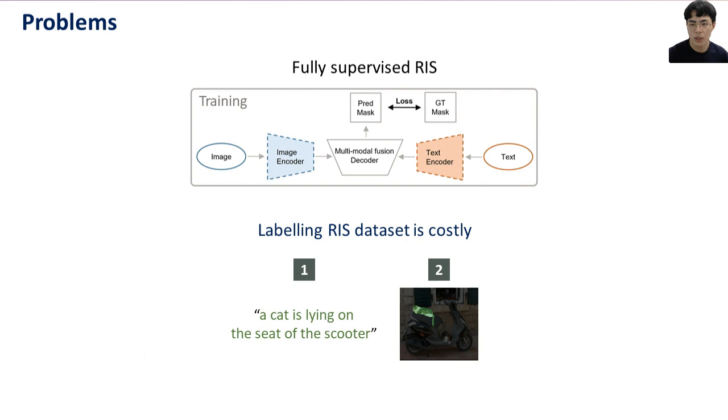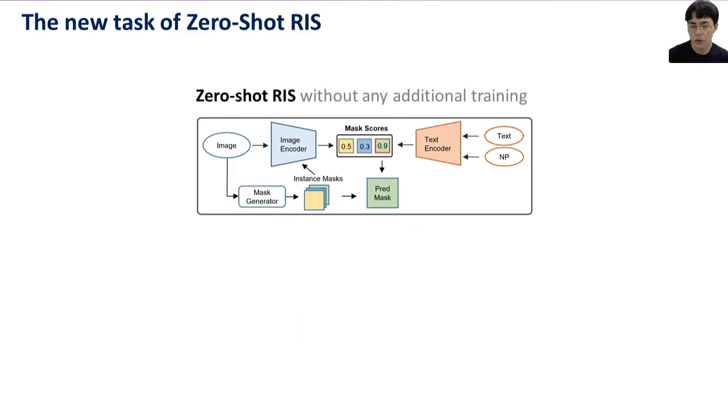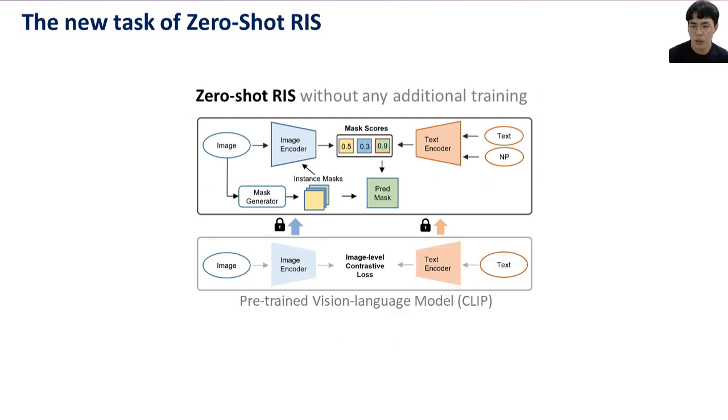However, labeling this dataset is costly because it requires the collection of the precise referring expression of the target object as well as its dense mask annotation. To handle this issue, in this paper, we propose a new task of zero-shot referring image segmentation by leveraging pre-trained CLIP without any additional training.